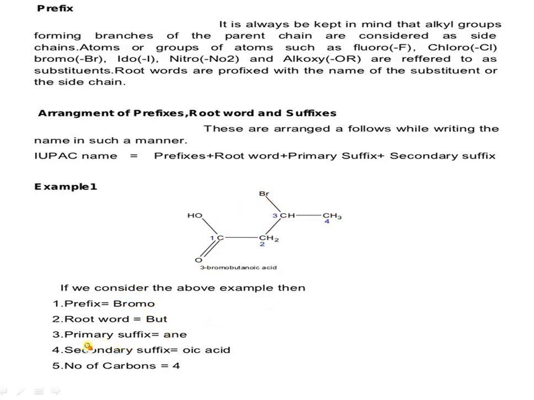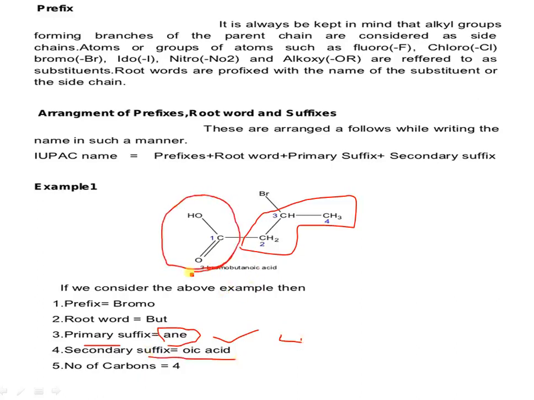And what is meant by primary suffix? It is ane because here there is not any unsaturation, it is a saturation, that's why it is ane. If a double bond is there, it contains ene, isn't it? So the secondary suffix is oic acid. How many carbons are there? 4 carbons.